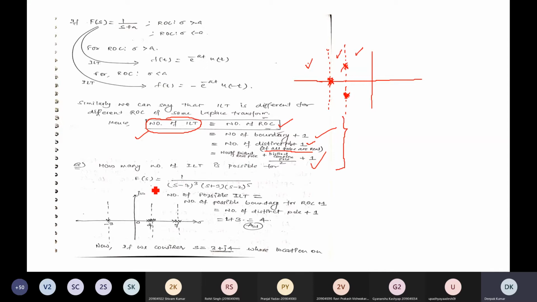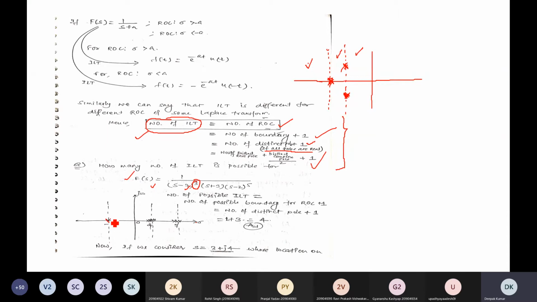See this question, f of s is equal to 1 by (s minus 7) to the power 3 into (s plus 3) into (s minus 2) to the power 5. Find the number of possible inverse Laplace transforms. How many inverse Laplace transforms are possible for this signal? To find this, you can plot the pole location. This is real axis sigma, imaginary axis j omega. Here (s minus 7) to the power 3 means 3 poles are located at 7.